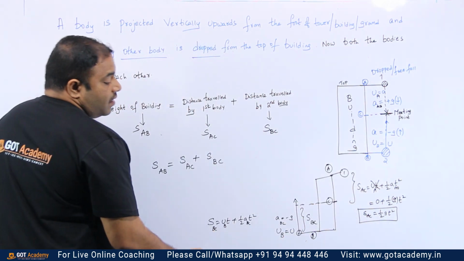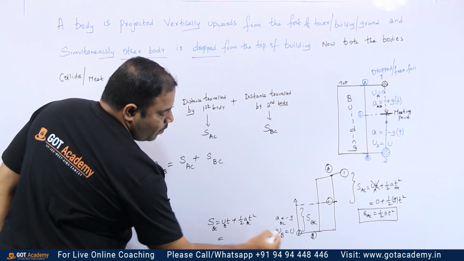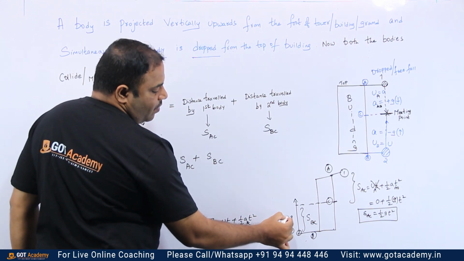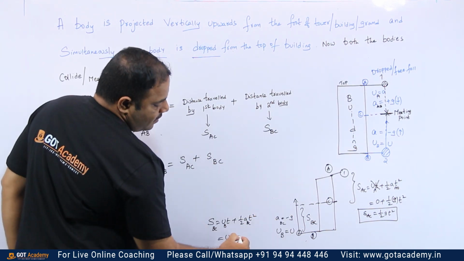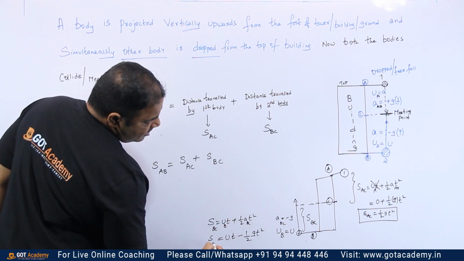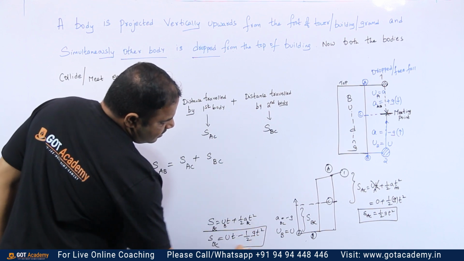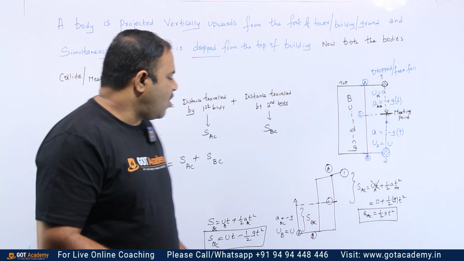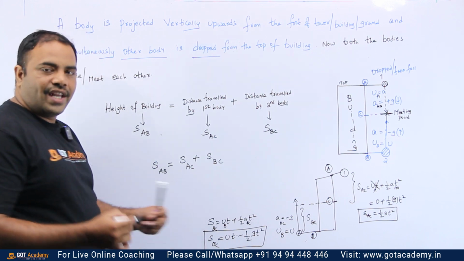Clear, no? So what was there here? Velocity at point B is u and t. Whereas the acceleration is negative, minus is there. So minus half g t square. So like this I could write. So this is the distance travelled from B to C. Okay, my dear children. So now I got these two distances. Now it's time to substitute here.